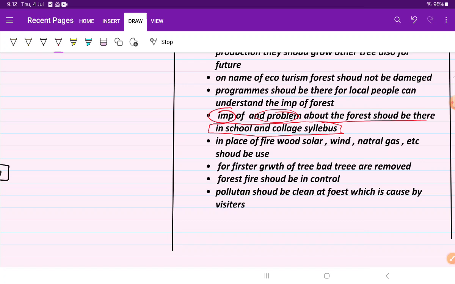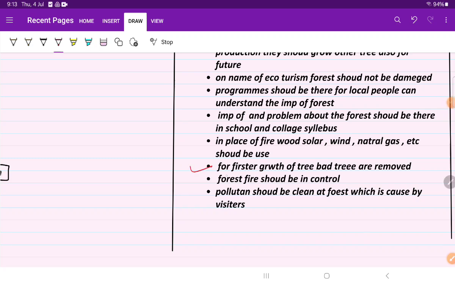Now, in place of firewood, we have to find an alternate option. What is the alternate option? Solar energy, wind energy, natural gas, biogas. These are some important natural and renewable resources, which do not pollute the environment, and the use of firewood will also decrease.